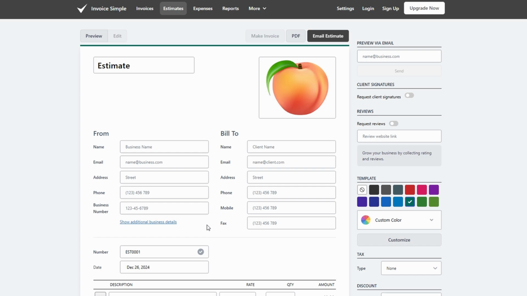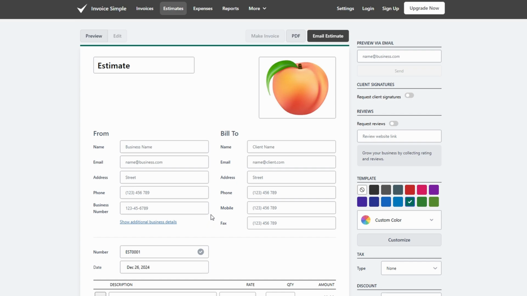that apply. Once the estimate is finalized and looks good to go, you can easily email it to the client directly or download it in your preferred format for distribution. If the client approves the estimate, you can seamlessly convert it into a formal invoice with a single click, saving you time and ensuring accuracy.